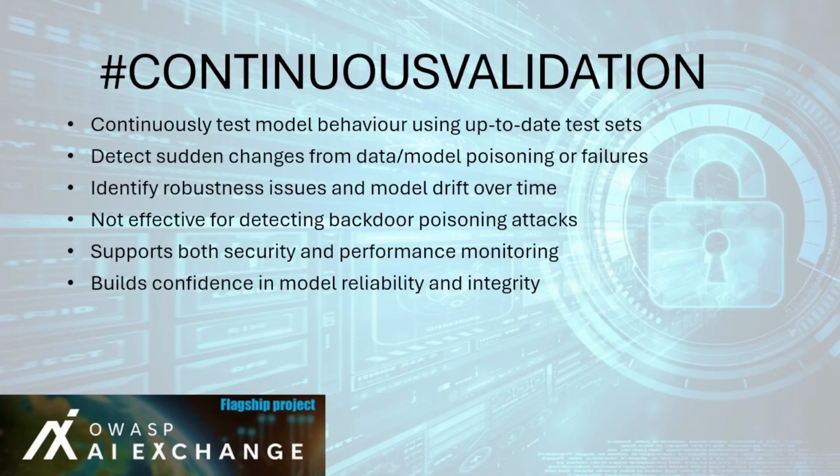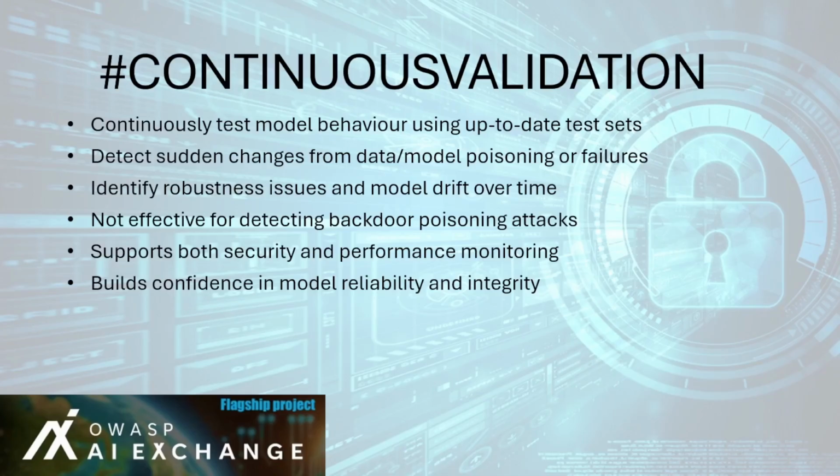Key practices are as follows. 1. Frequent testing. Use automated validation pipelines to test model predictions and outputs on a representative test set. 2. Anomaly detection. Identify deviations in performance or behavior that could result from tampering, poisoning, or model drift. 3. Security benefit.